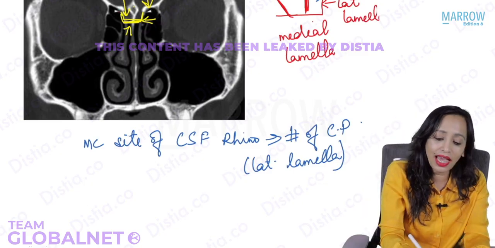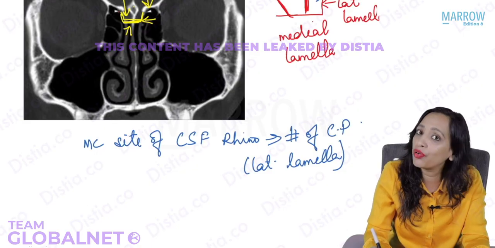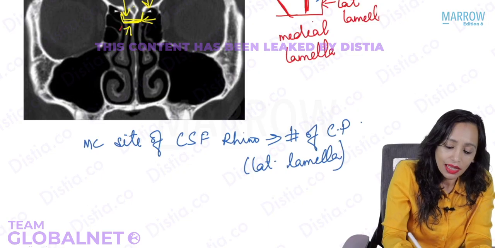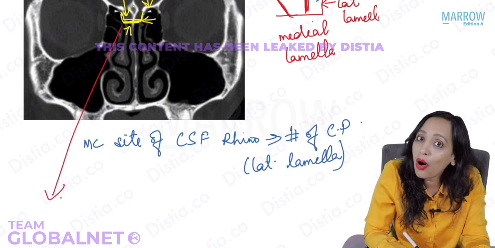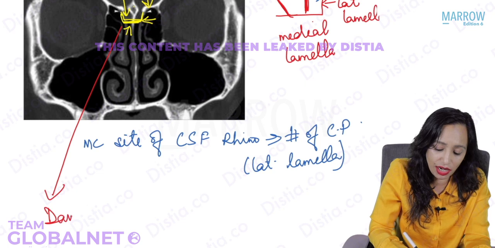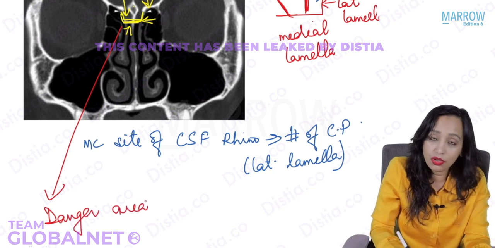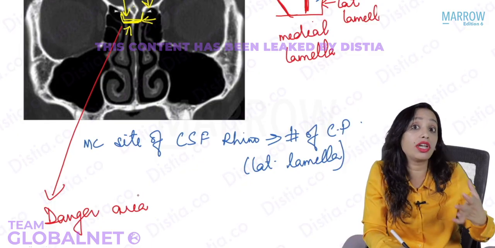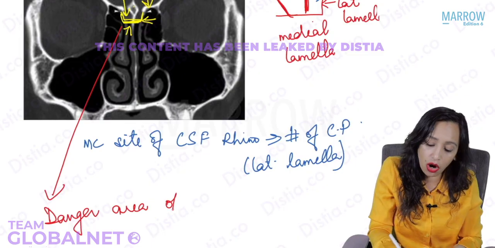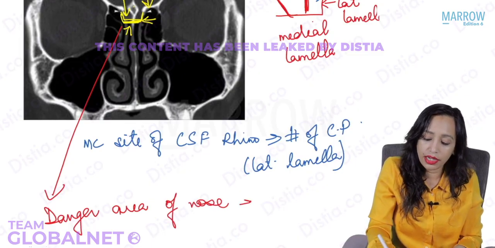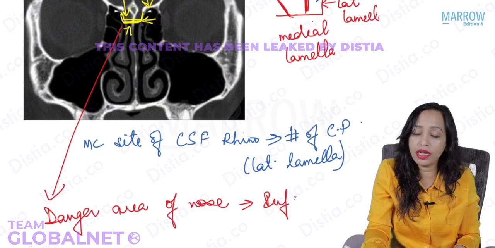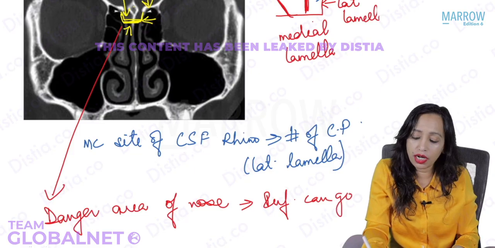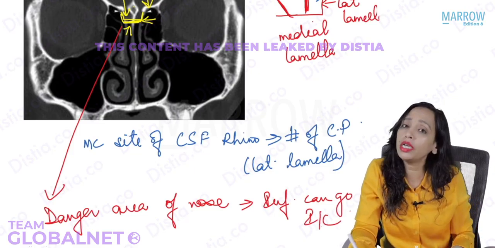That is why this area of the cribriform plate in the roof of the nose is known as the danger area of nose. Don't confuse it with the danger area of face. This triangular area of the face is the danger area of face. This is the danger area of nose. Why? Because infection can go intracranially through the nerves.